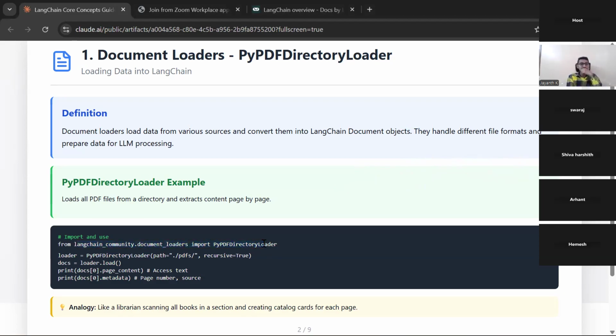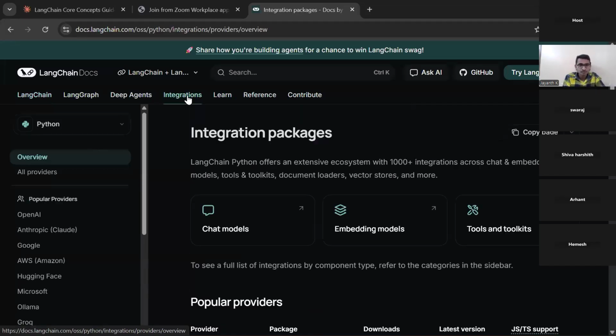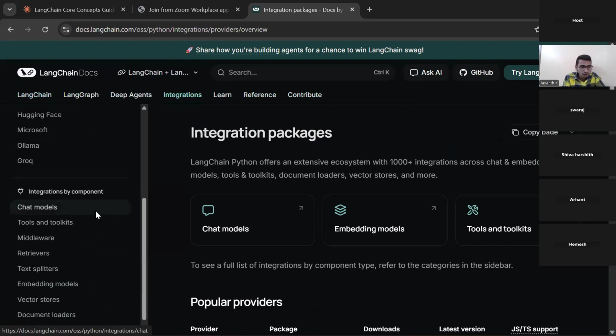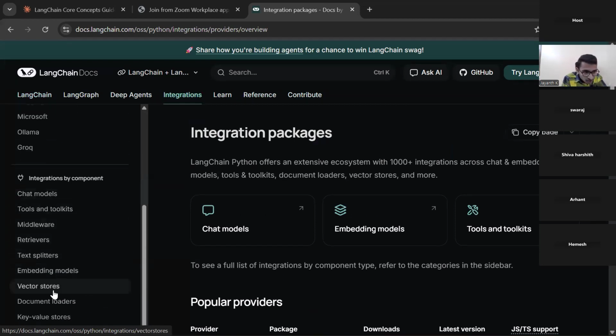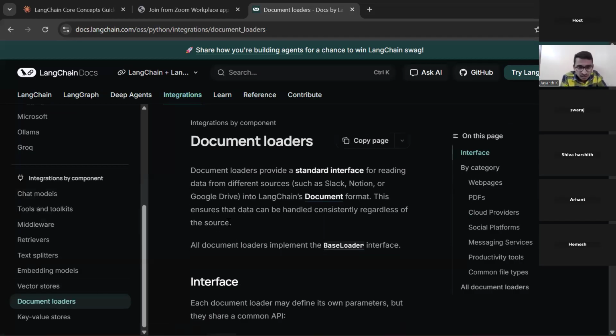How do I know this change? Please tell me. I will tell you. You just go to the Langchain documentation. Now go to the integrations part here. Here you can go and see. Yes, document loaders is there. Now here you search document loader.